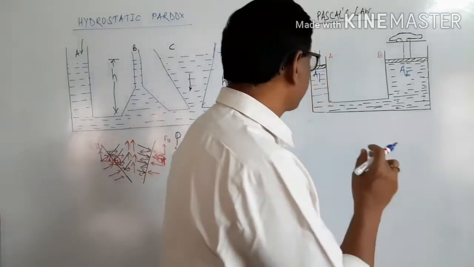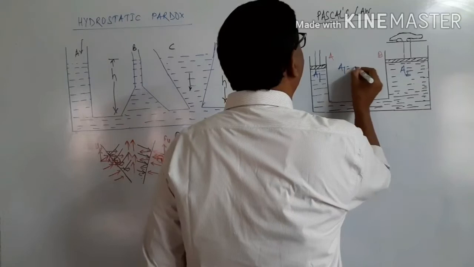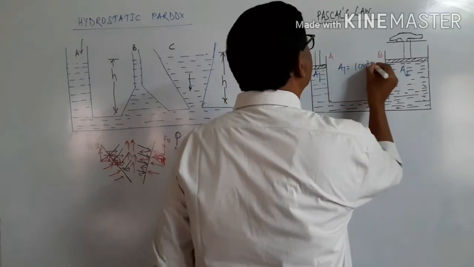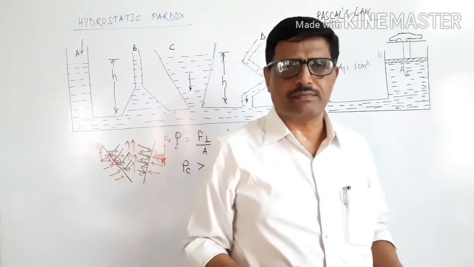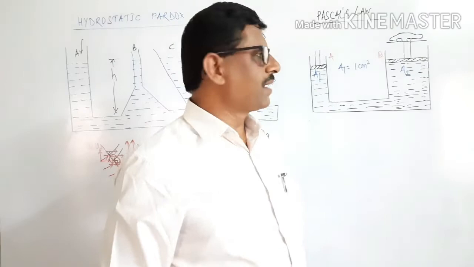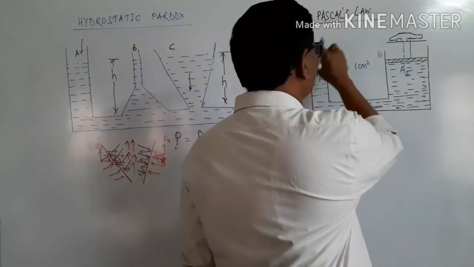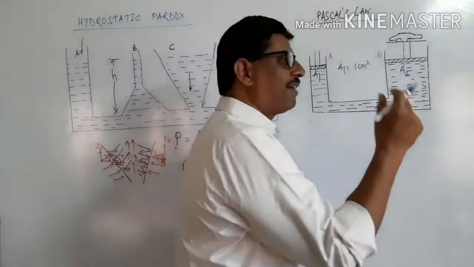Now, let the area of cylinder A be only 1 centimeter square, as an example. The cross section of the cylinder is a square of 1 by 1 centimeter.